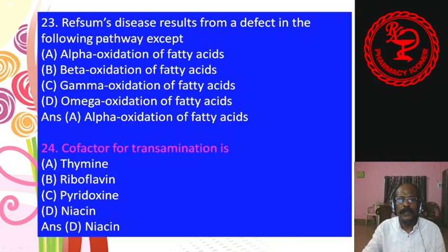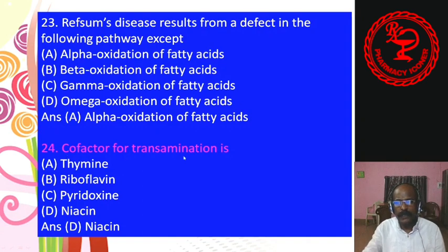23. Refsum's disease results from a defect in the following pathway except alpha oxidation of fatty acid, beta oxidation of fatty acid, gamma oxidation of fatty acid, omega oxidation of fatty acid. Answer is the alpha oxidation of fatty acid. So except alpha oxidation of fatty acid, all defects come from the following pathways: beta oxidation, gamma oxidation, omega oxidation.